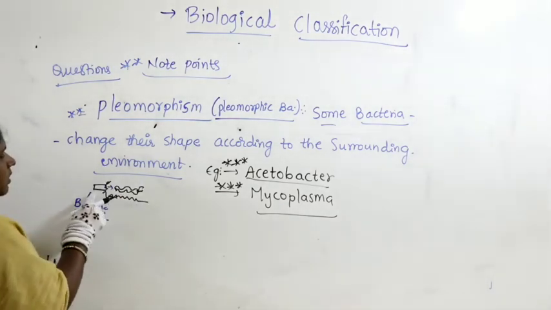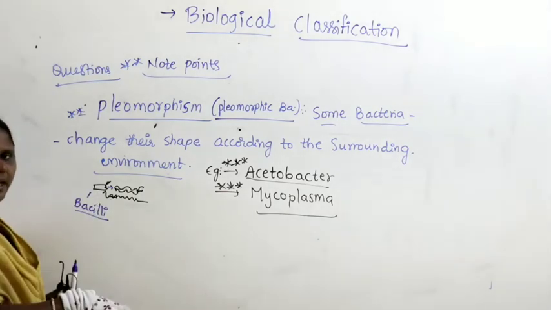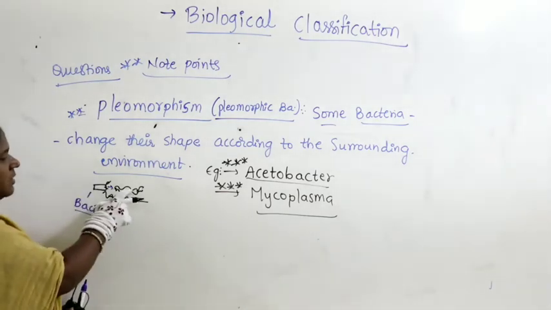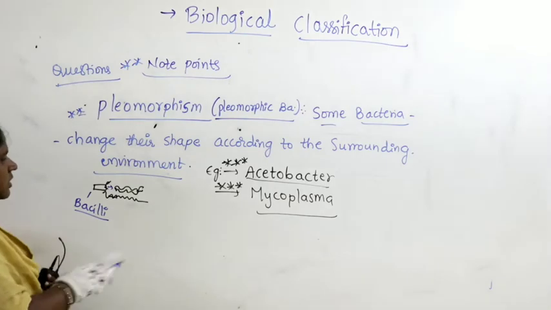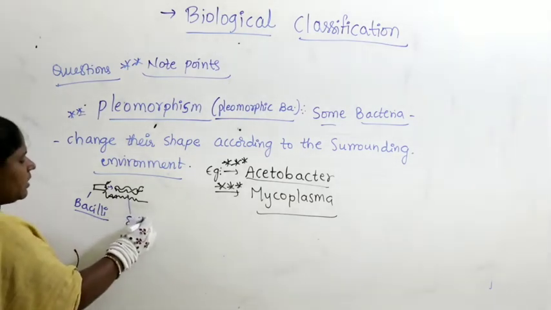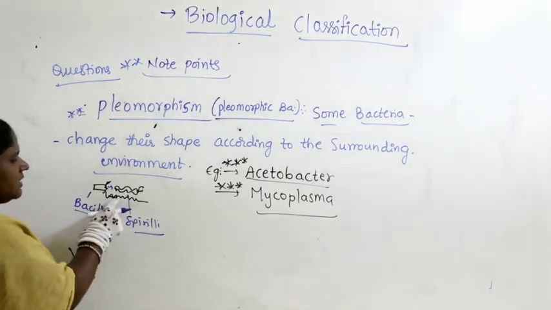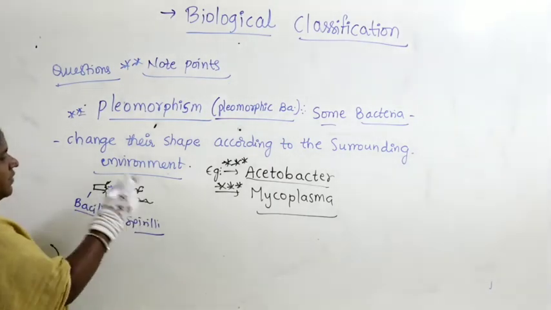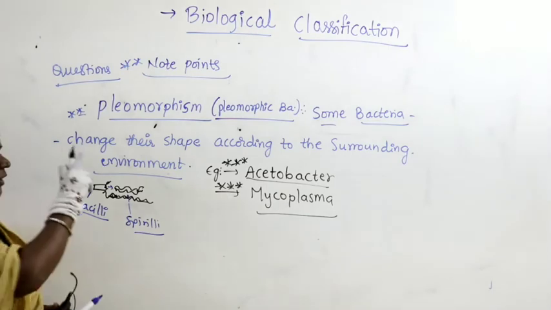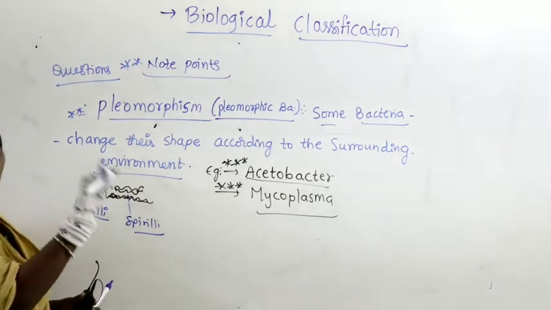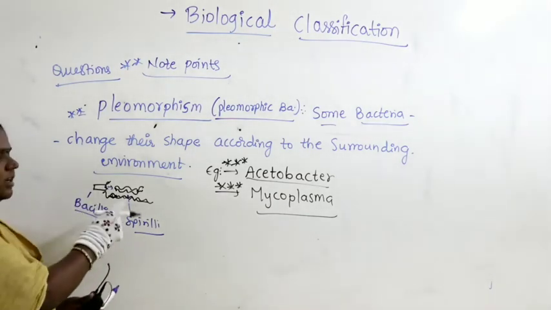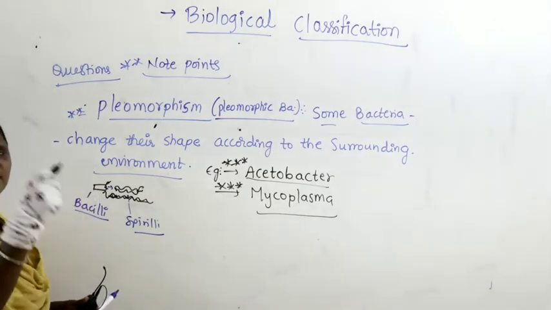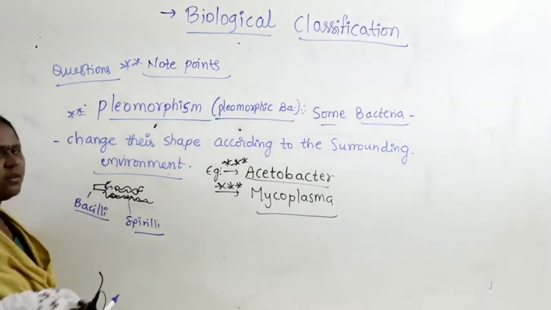So the bacilli is a rod shaped bacteria. It changes its shape into spirilla because of the uneven surface. Because of this uneven surface, the rod shaped bacteria changed its shape into a spiral shape, so it is easy to glide on the uneven surface.